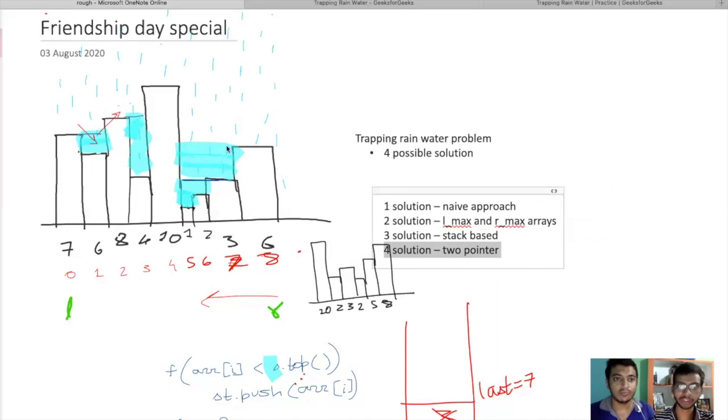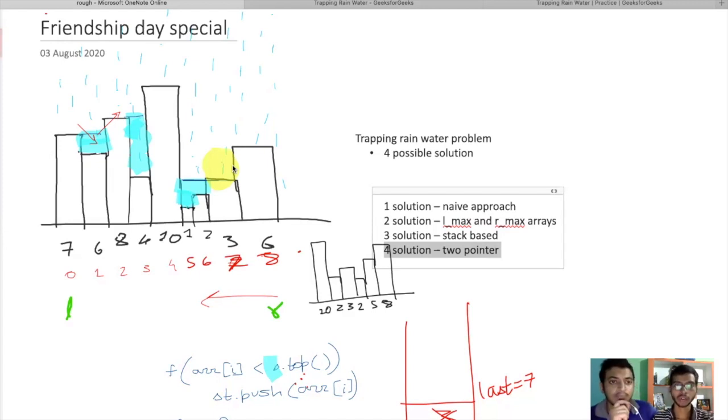We find the minimum of max L comma that particular element, minimum, not maximum, and then we subtract the height. So here the minimum is 3, because we currently have a maximum of 6 and the next element is 3. So min minus the particular height is 3. So how much water can we store here? This is 3, only this amount. So this is the amount of water we can fill here.